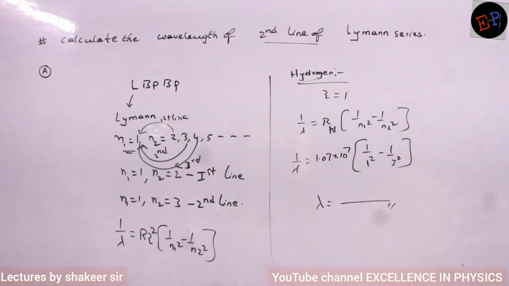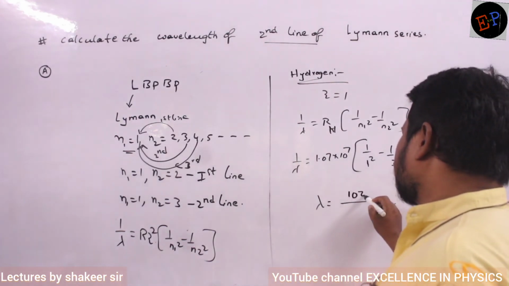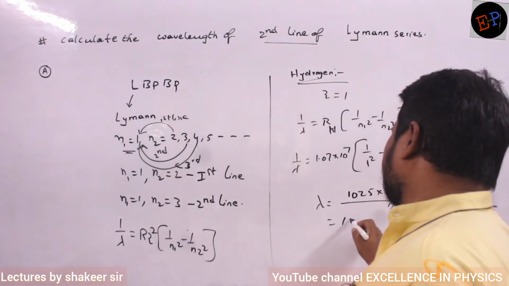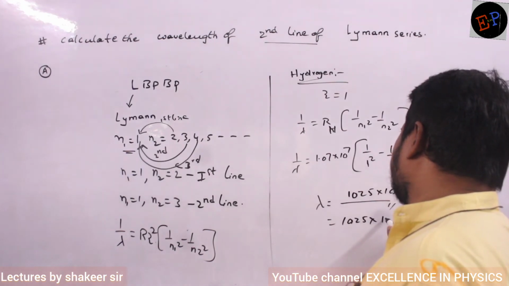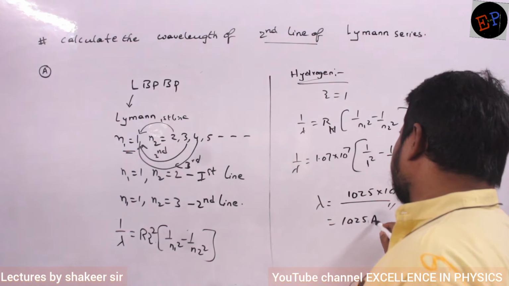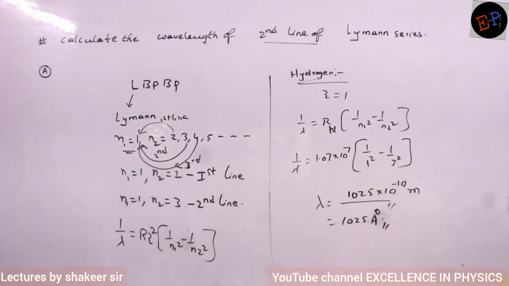The answer is 1025 into 10 power minus 10 meters, or you can write 1025 angstrom, because 1 angstrom is 10 power minus 10 meter. Okay, that's it.